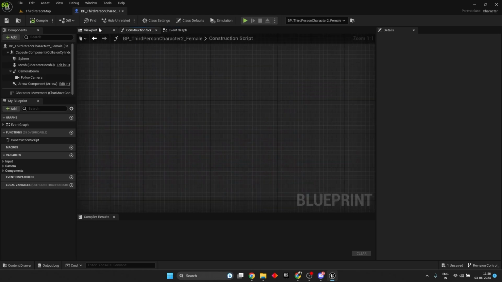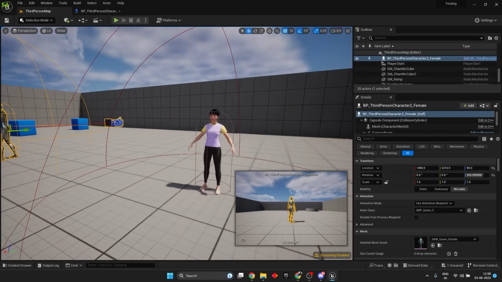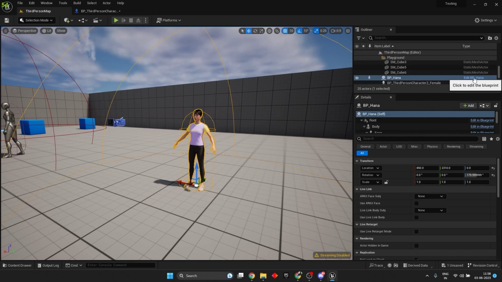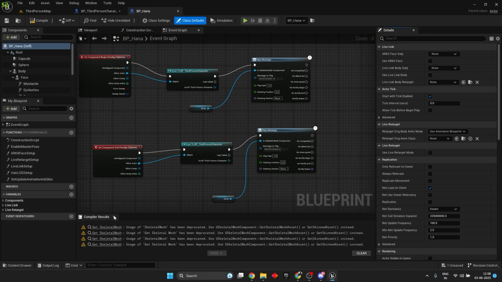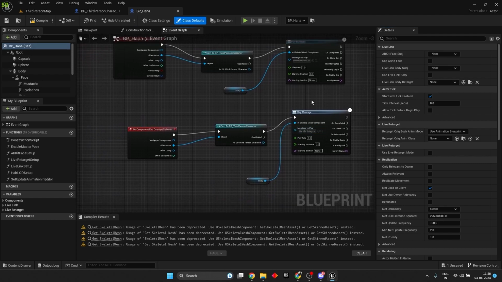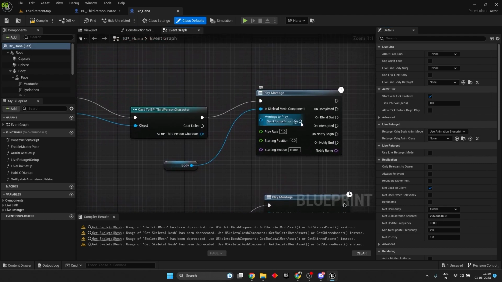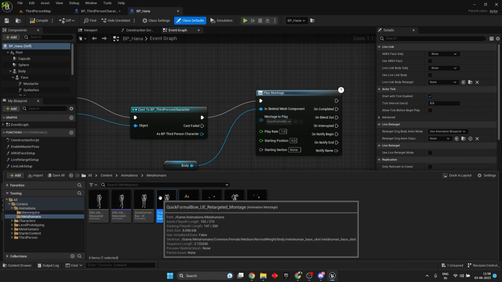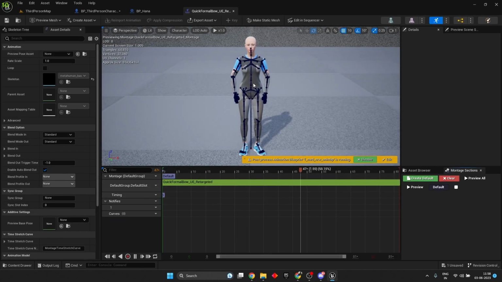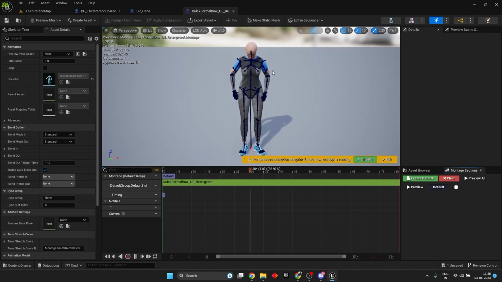Now let us check what is happening with MetaHuman. Why is this MetaHuman not getting animated? Firstly, I wanted to check these montages. This is the animation which needs to be performed by this MetaHuman.